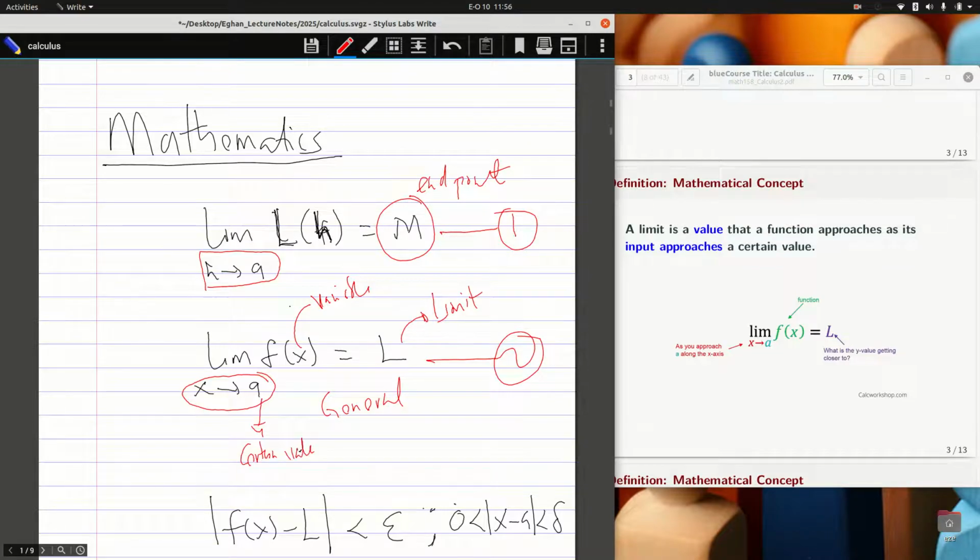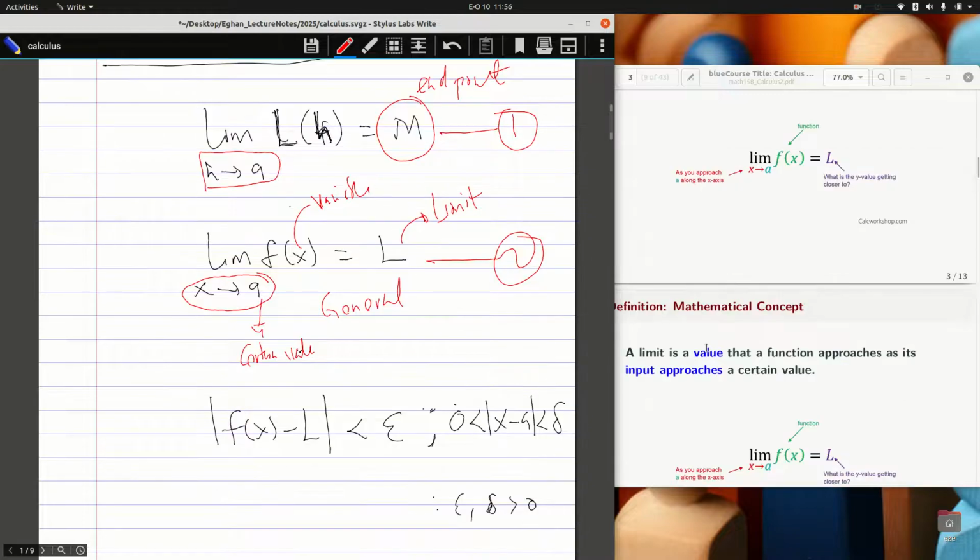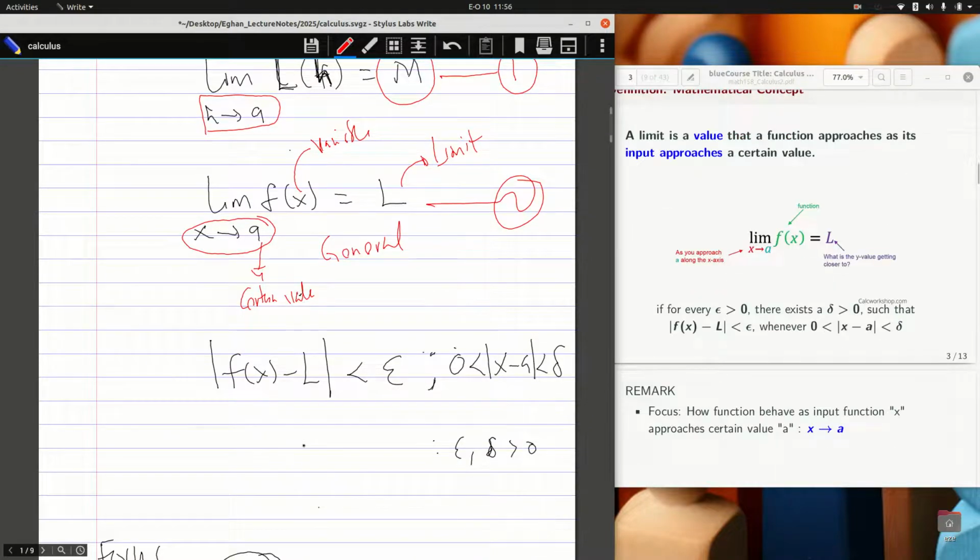Having said that, we want to extend the definition with some conditions that make it right. The condition is such that the absolute difference between the function and my limit will be very close to each other. My behavior as I approach will be very close to the limit. We say that it's less than some epsilon, where epsilon is always greater than 0. With this condition, we can be assured that our limit value is correct.